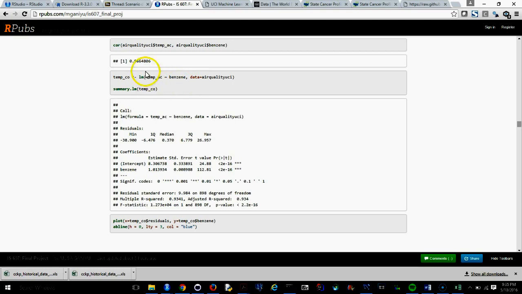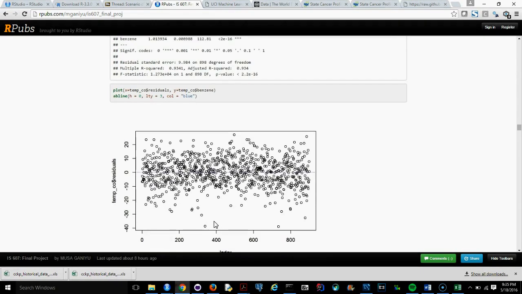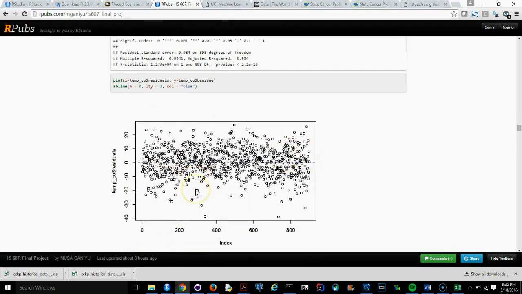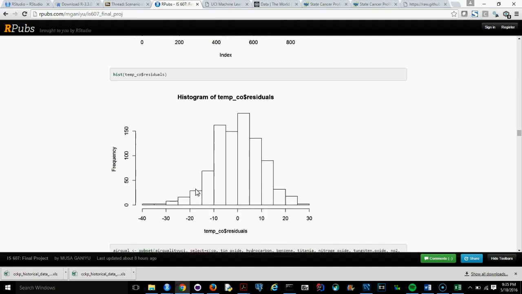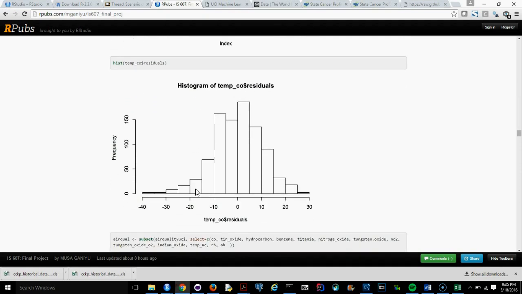the linear model between the two here, and then here is the summary. As you can see here, the p-value is really low. So here it gives us that, and then the residual, I mean the R square and the residual. So we're trying to plot these and use that to be able to see it well here. So we are checking these to see if it is normally distributed. Maybe it will be good to use our linear model.